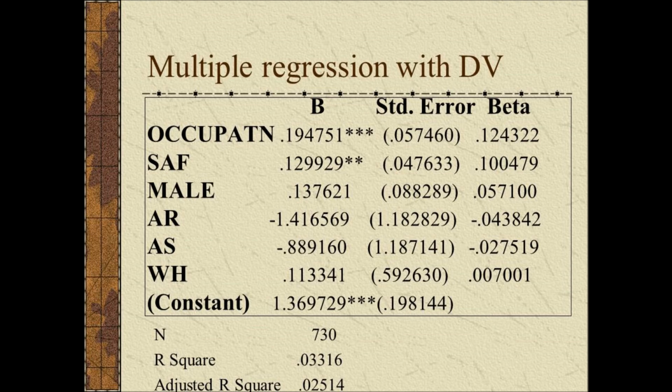When looking at the new b values for occupation, safety, and gender, my former independent variables, it shows that lower occupation will produce an increase of 0.19 or 19% in living standards, higher than before. Males similarly perceive their living standards as 13% better than females, like before. And a 1 unit change in opinion on safety and crime and violence will lead to a 13% increase in living standards. That is a 1 unit increase, of course.